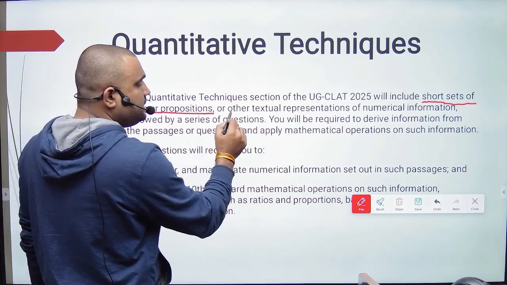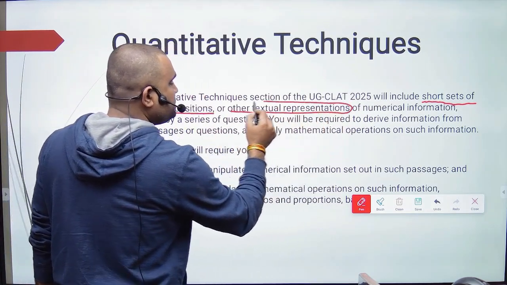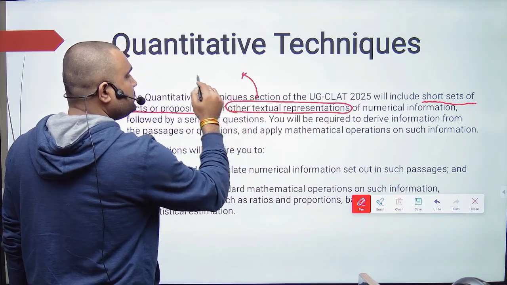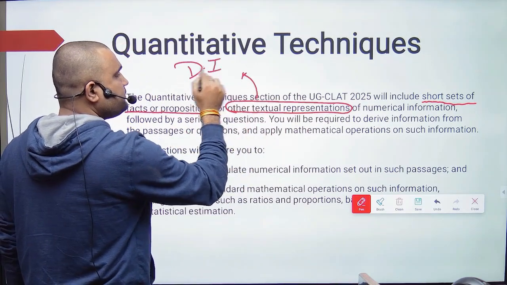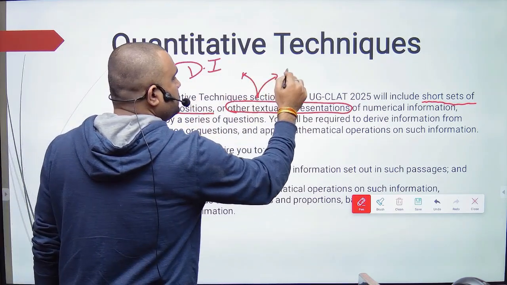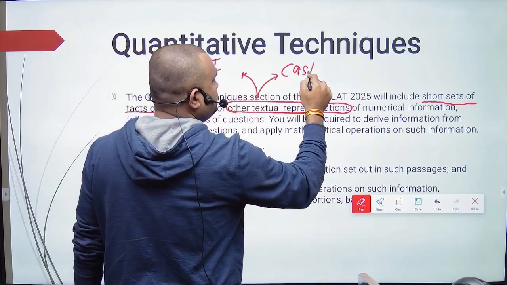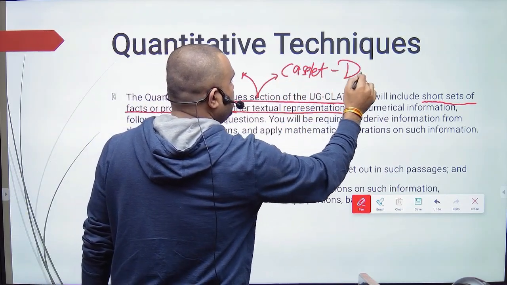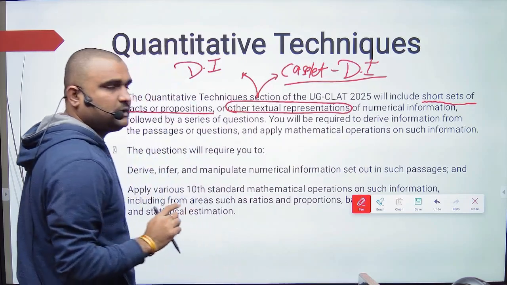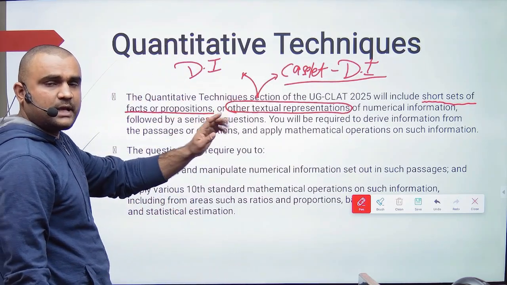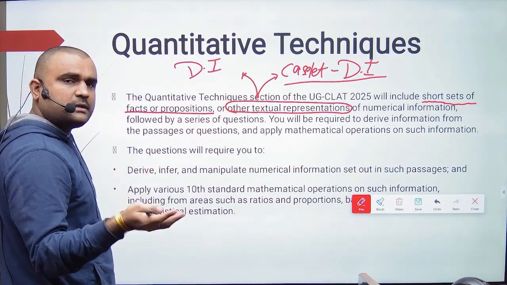Second, other textual representation. Textual representation means nothing but they're going to ask you about DI or case-led DI, with some bar or circle, anything they want.